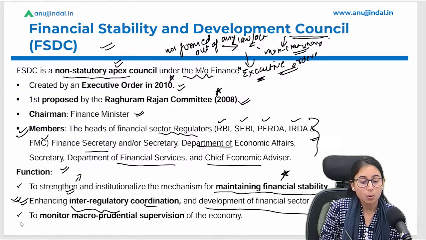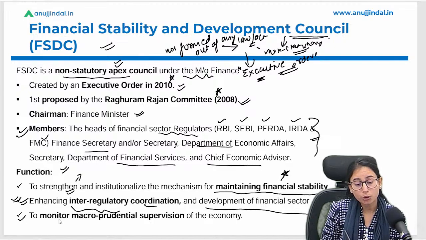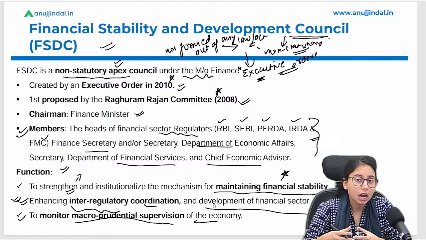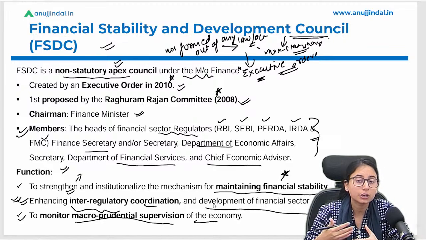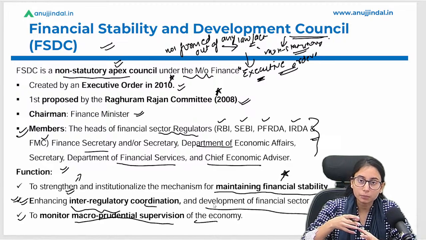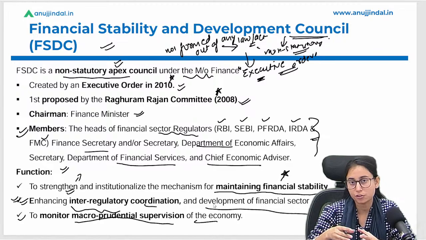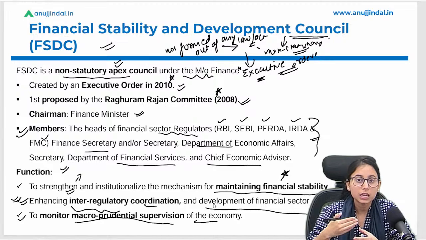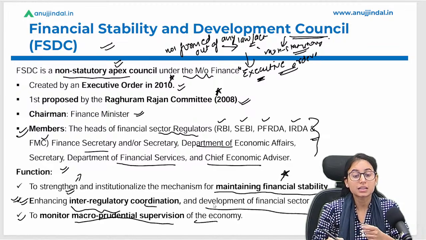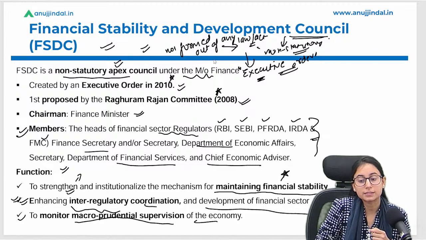All right. What does the third point say? The third point says to monitor the macro-prudential supervision of the economy. Now, apart from giving suggestions, it is their duty to supervise the economy based on the key metrics that define whether the financial sector is performing well, whether it is stable or not, whether it is resilient enough or not. These are the points that are being considered in the FSDC.